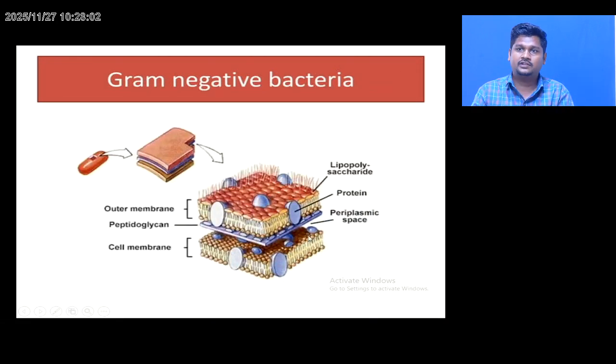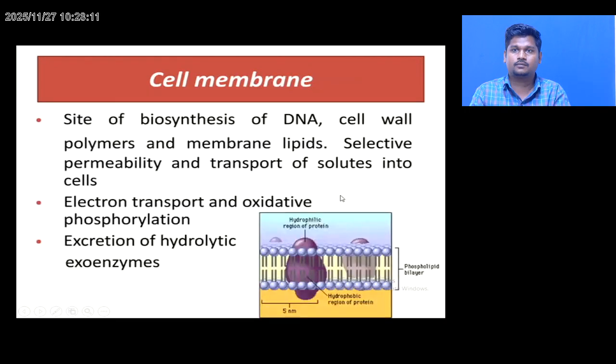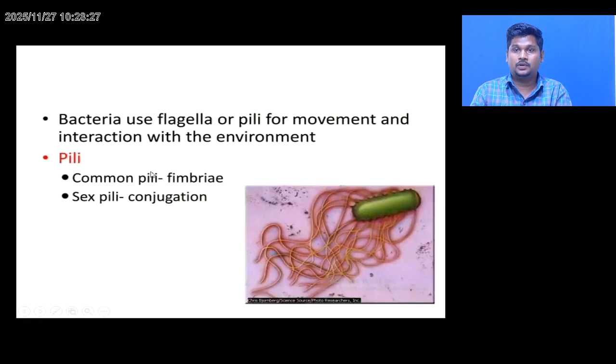In gram negative bacteria only a thin amount of peptidoglycan layer is present, and an outer membrane of proteins is present. Then the cell membrane. It is the site of biosynthesis of DNA, cell wall polymers and membrane lipids. The selectively permeable membrane is used to transport solutes into the cells. This is the important function of the cell membrane.